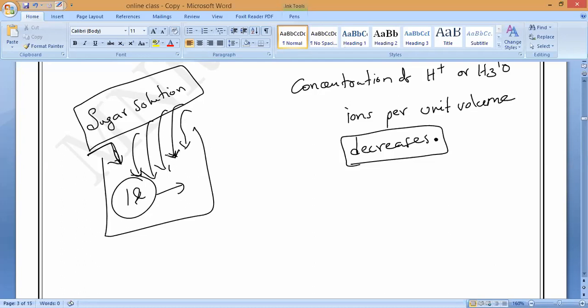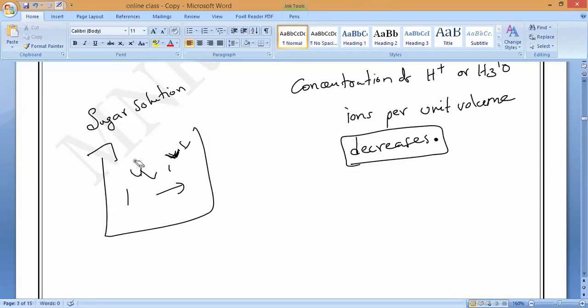So to dilute any kind of substance, what do we have to add? Water. If you want to dilute any substance, we have to add water. That is what you have to remember. So this is the difference between strong acids and weak acids.